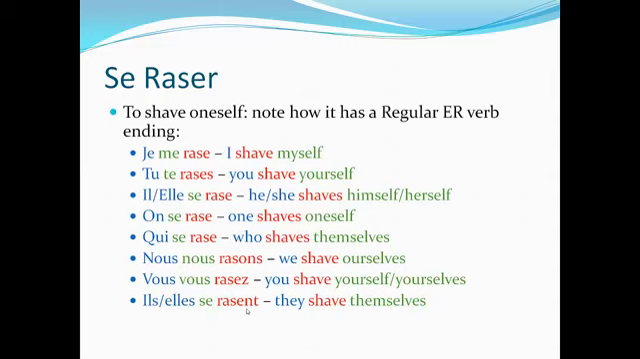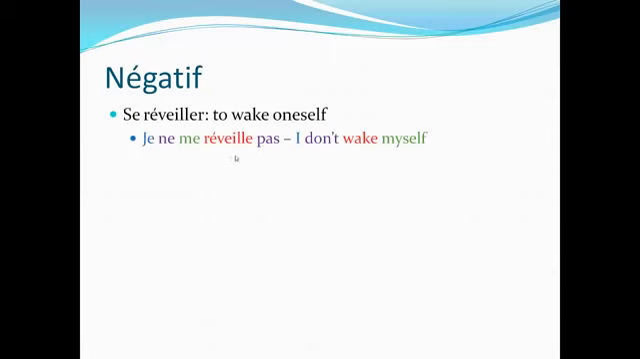Let's take a look at some negative examples. We're going to use se réveiller, to wake oneself, but we're going to use ne pas. Je ne me réveille pas. I don't wake myself. Notice the position of the ne pas and notice how the me réveille stays together.